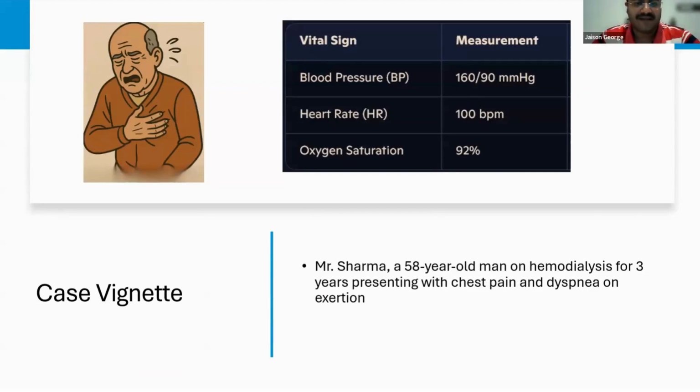So I'll start with a case. Meet Mr. Sharma, a 58-year-old man on hemodialysis for 3 years, now presenting with chest pain and dyspnea on exertion. These are his vitals. He has a BP of 160/90, heart rate of 100 per minute, oxygen saturation of 92%.